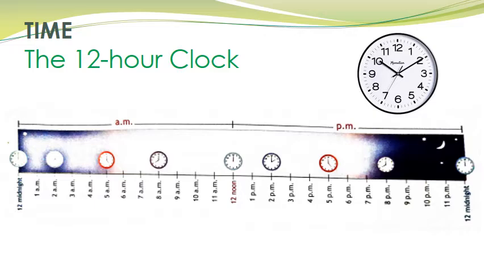8 o'clock in the evening, 8 p.m. Then 9 o'clock at night, 9 p.m. 10 o'clock at night, 10 p.m. 11 o'clock at night, 11 p.m. And after that 12 o'clock at midnight, which is called 12 midnight, because at noon time and midnight time, we never use AM or PM. We simply write 12 midnight or 12 noon. Clear children?